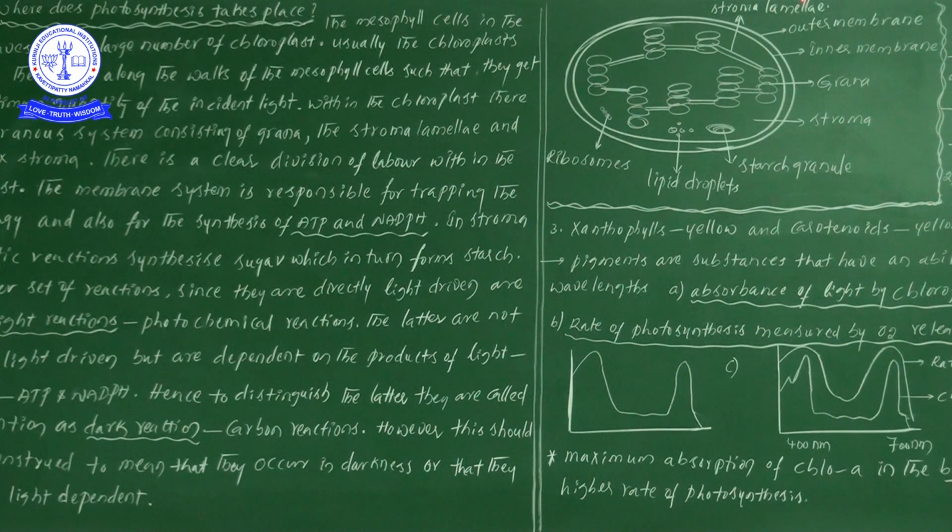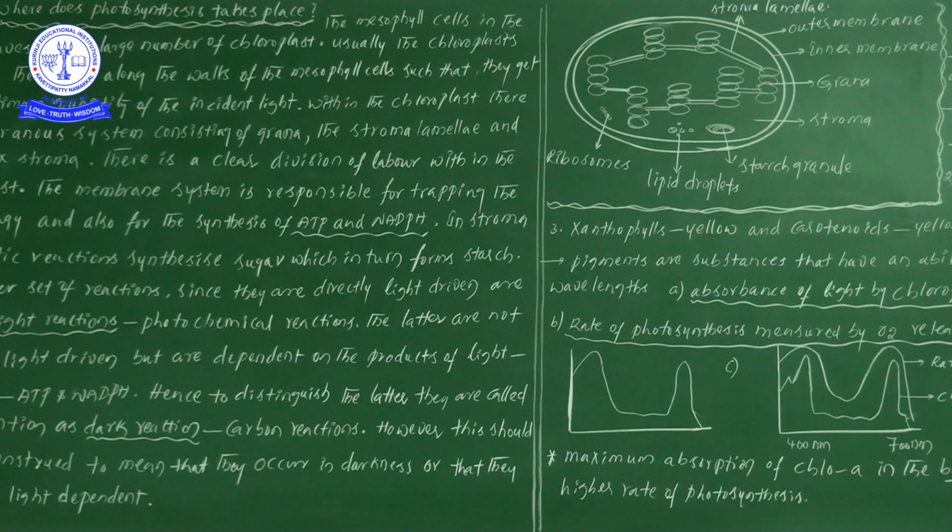Now this is grana, and in the grana the light reaction takes place. Light reaction, sir, how do we understand it? Light reaction means light is absorbed by these thylakoid membranes. Thylakoids are there, and for each and every thylakoid you can see a line.